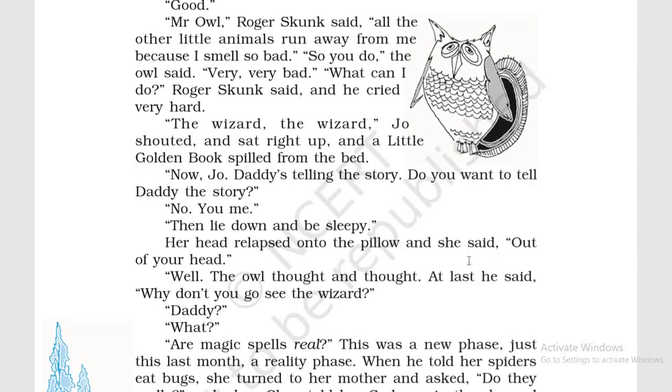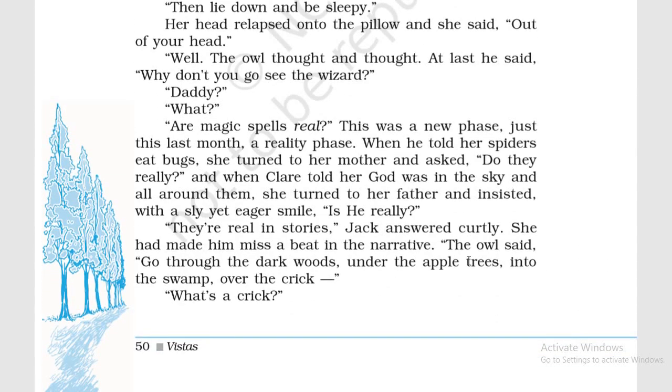Okay, he again continues the story. "Well, the owl thought and thought. At last he said, why don't you go see the wizard?" So he is thinking what suggestion he should give to Roger Skunk, and finally he comes out with a suggestion: why don't you go see the wizard? Again he said the wizard. We know that the same thing is going to happen in the story. So that is why he says, you should go to the wizard.